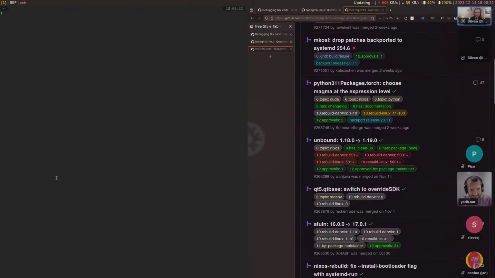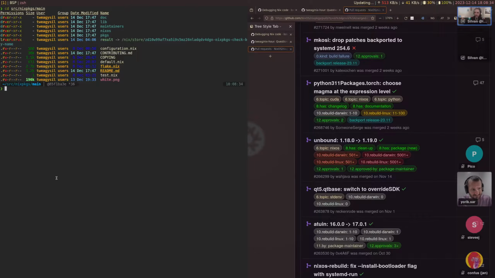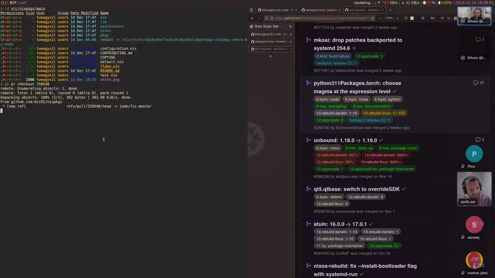So this is the PR. I think how I can do that is go to a Nix packages clone. I'm gonna check out this PR. Hope it's still available via the GitHub CLI actually. Yeah, that seems to work.